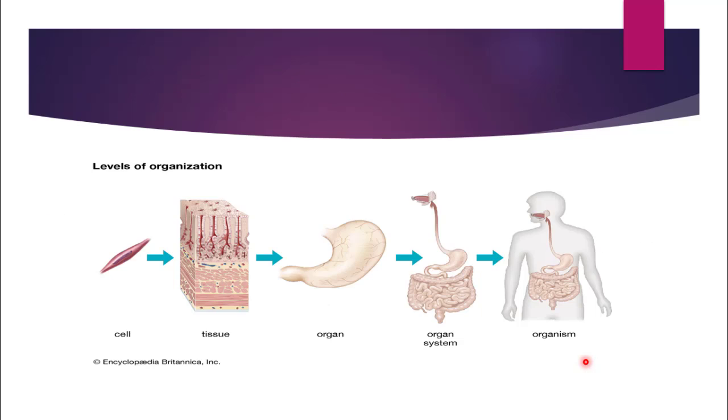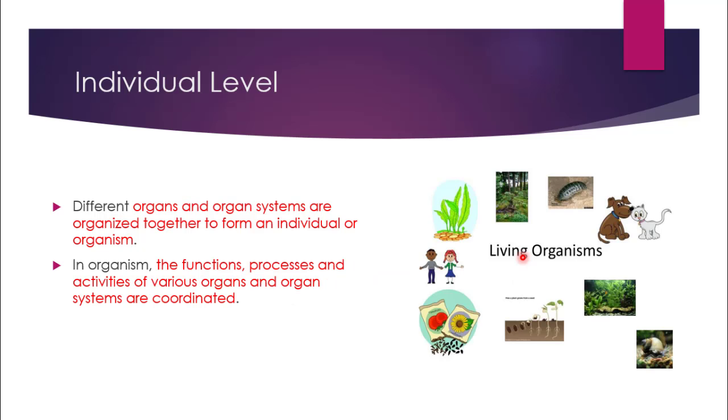Now we are moving towards our next level, that is the organism level. We have been studying from cell, which forms tissues, then organ system, and now we are moving towards the next level, that is an organism level, or you can say individual level. So the different organs and organ systems which we have studied in the previous slides are organized together to form one complete individual or an organism.